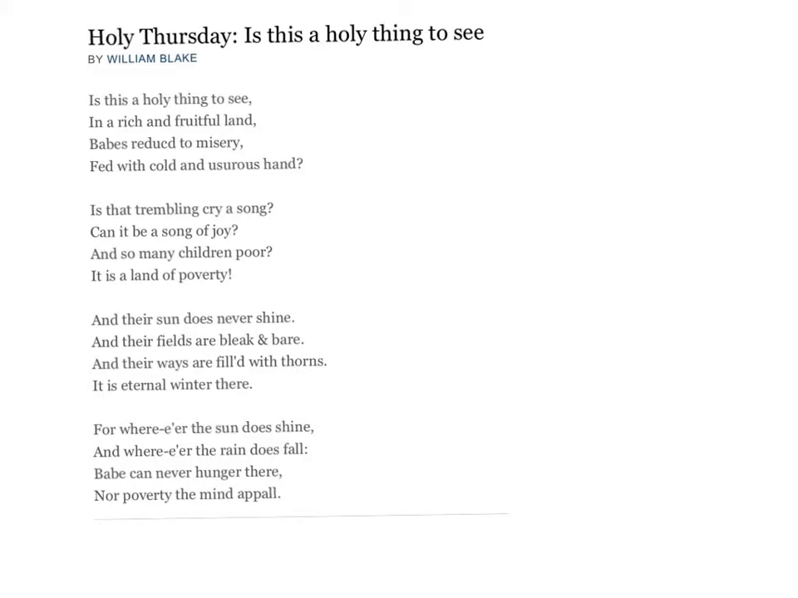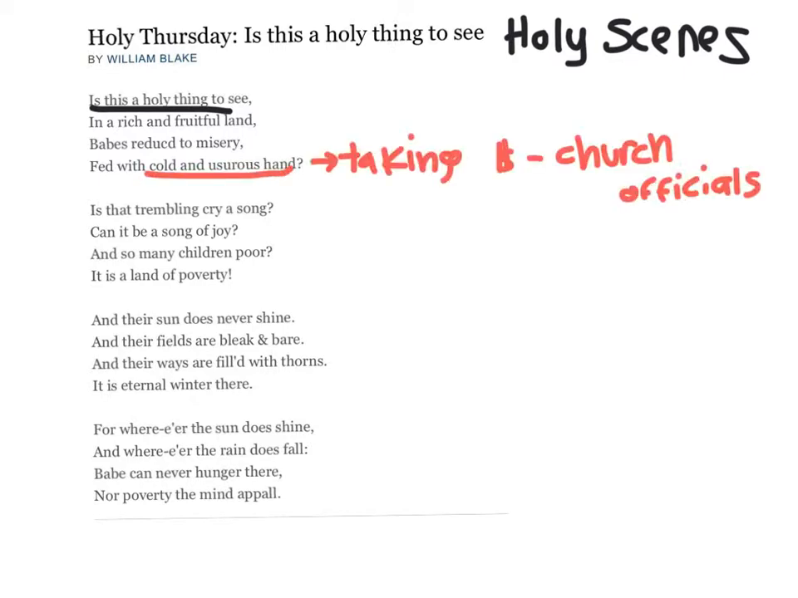So we remember our underlying rhetorical question asking, is this a holy thing to see? Referring to the scenes described below. So it's asking whether the scene described below is holy. So whether this fruitful land with these miserable babies being fed with these cold and usurious hands is holy. And we established that usurious means taking money from others, and we established also that the church officials were doing this during the time this poem was written.